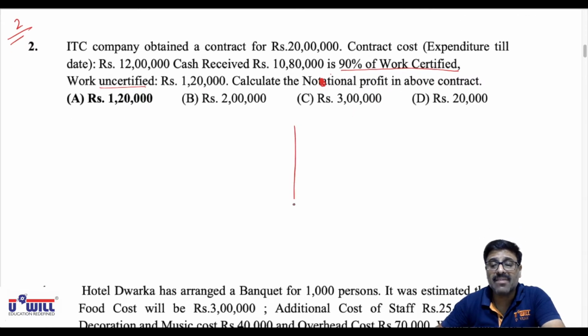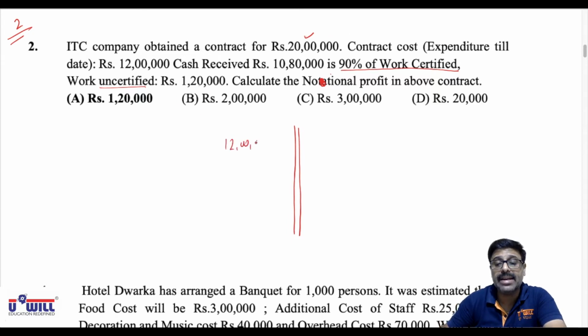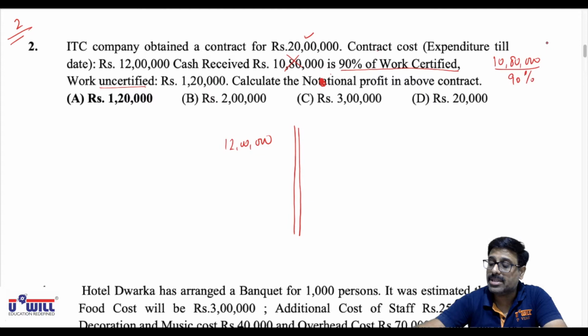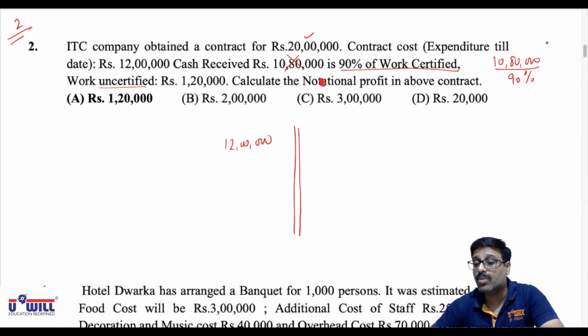So just make a rough contract account, you see. Now contract price of 20 lakhs will have no entry. Contract cost means expenditure till date 12 lakhs, you would write on the debit side. Cash received will have no entry, but from that you can find the work certified. So 10,80,000 divided by 90%. Do it on the calculator. What is the work certified? 12 lakhs.